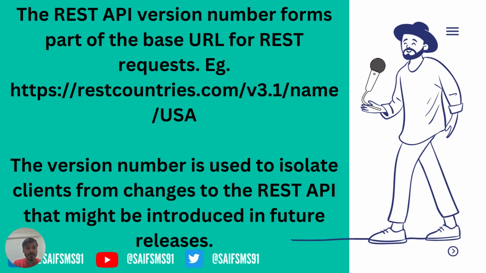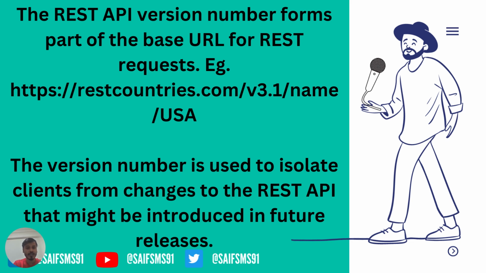The REST API version forms part of the base URL for a REST request. For example, if we take this particular endpoint, we can see v3.1/name/USA is the endpoint where we have the version v3.1.